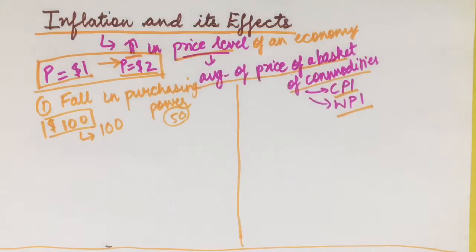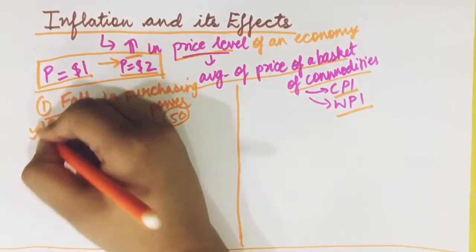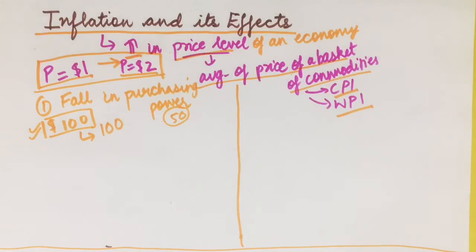Only 50. So this is a fall in the quantity that he can purchase, so I say there is a fall in purchasing power. Although his income is the same, the amount of goods he can buy and consume with that income has fallen.